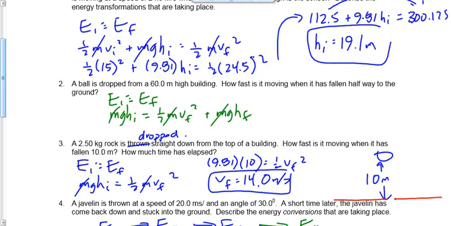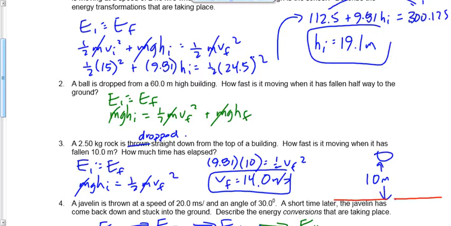There's a couple people in the hallway last period during spare asking me about the mass. Hey, is that a typo? We don't have a mass for this? No, it's not a typo. I mean, typos happen, right? But not in this case. We don't need a mass because it ends up canceling out. If you've got a mass and you plug it in, that's fine, but you don't need to.